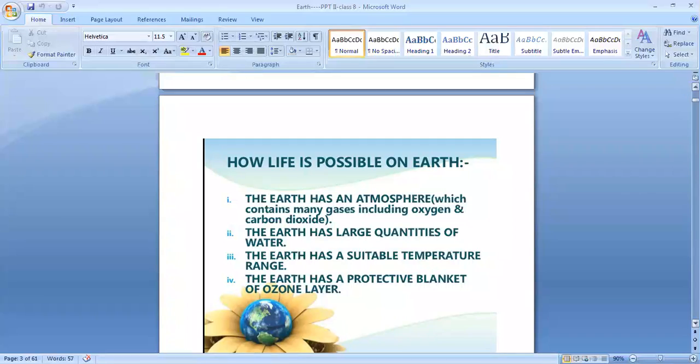Earth has a suitable temperature range because of the right distance from the sun. Suppose Earth were very close to the sun, we all would be born and die. Suppose it were very far from the sun, it would be freezing cold. So there is a right distance between Earth and sun. That is the reason we can live on Earth. The Earth has a protective blanket of ozone layer, which protects us from harmful rays like UV rays, ultraviolet rays, etc. Clear?